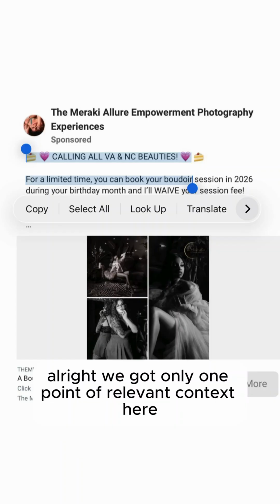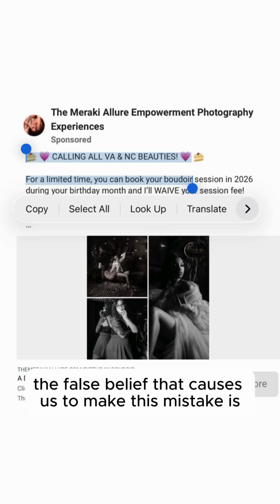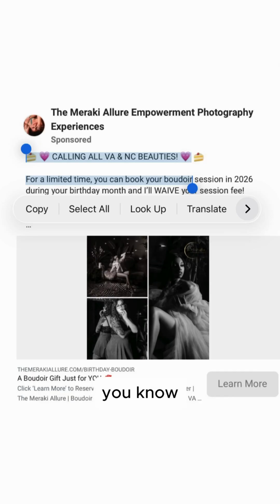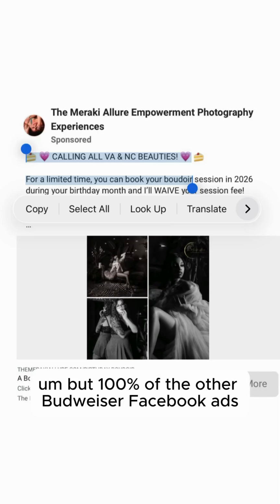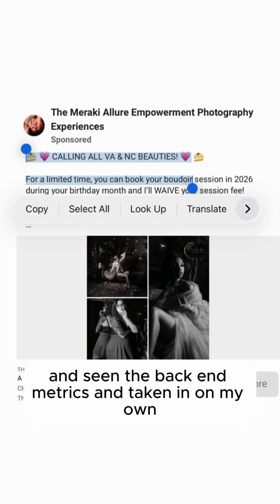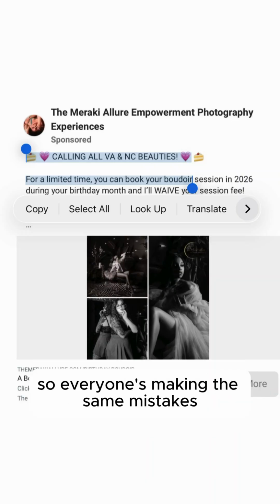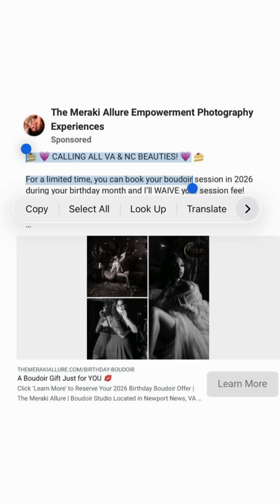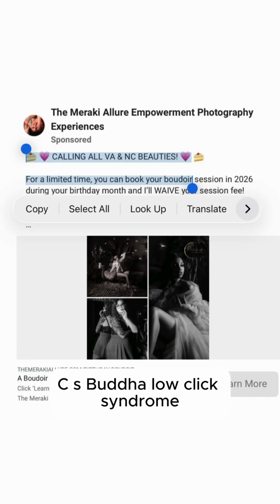All right, we got only one point of relevant context here. So the mistake we got here is the lack of context mistake. The false belief that caused us to make this mistake is, we're doing things similar to what we see other boudoir photographers are doing. But 100% of the other boudoir Facebook ads I've seen and seen the back-end metrics and taken in on my own and tested, 100% have had BLCS, Boudoir low click syndrome. So everyone's making the same mistakes. So that's why everyone I've seen has had BLCS, Boudoir low click syndrome.